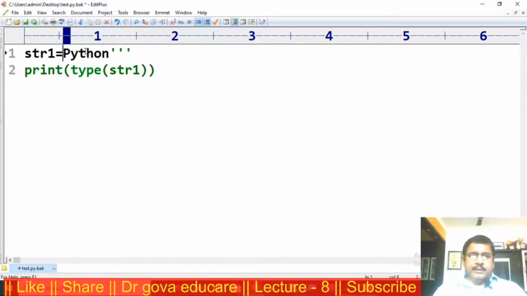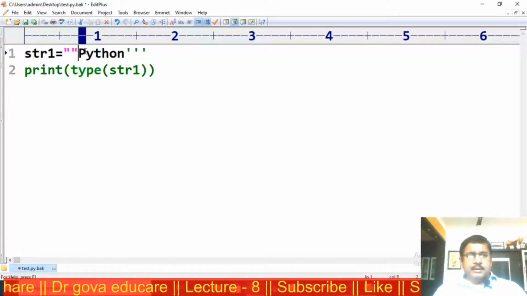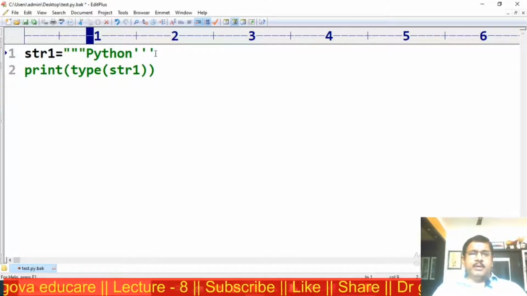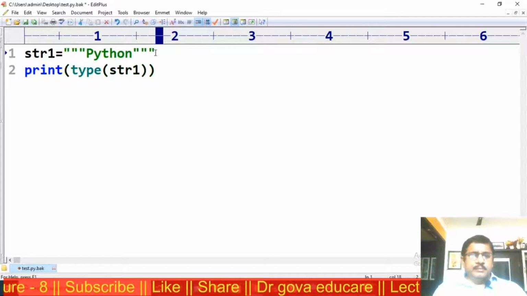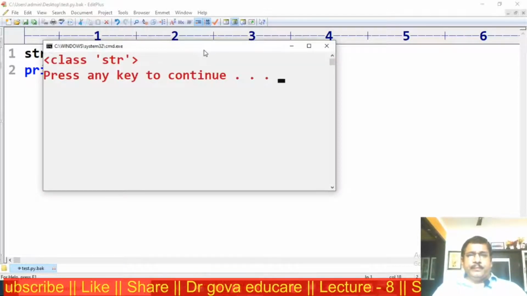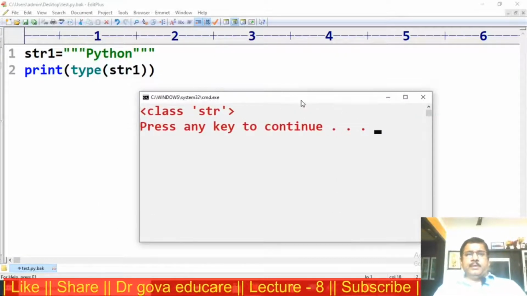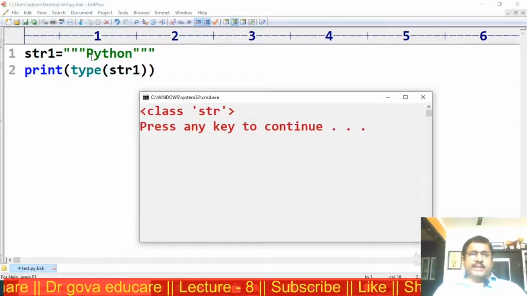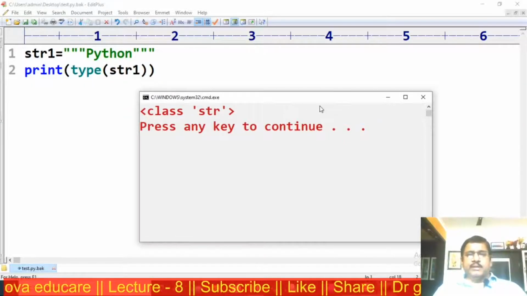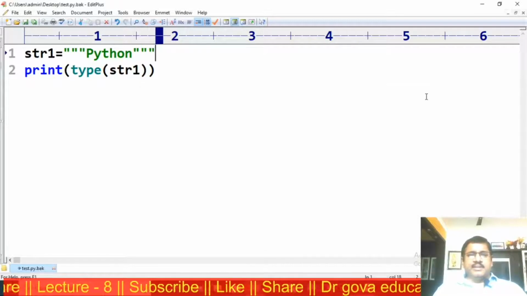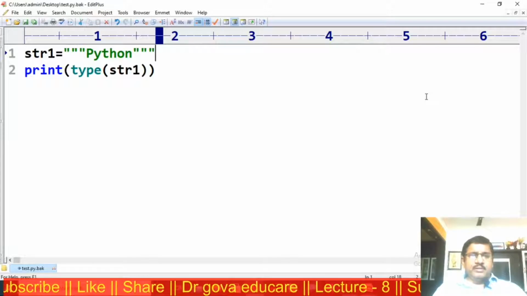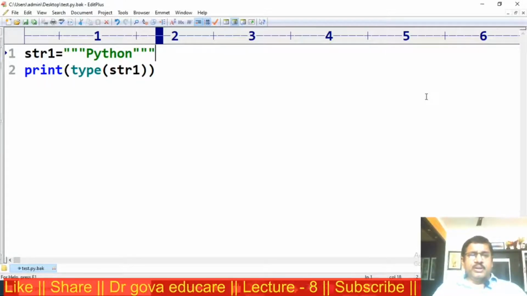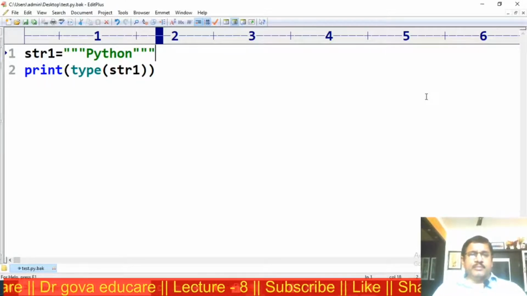Now I am providing triple double quotes. It's also string data type. This is also valid. We can represent a string using single quotes, double quotes, triple single quotes, or triple double quotes.